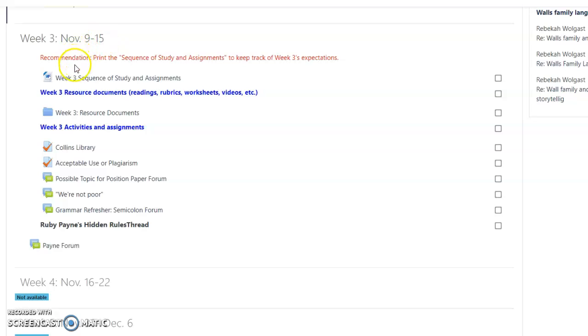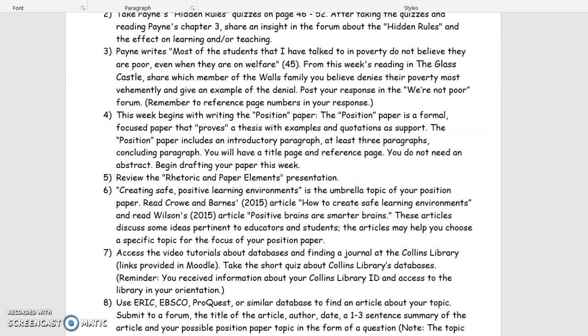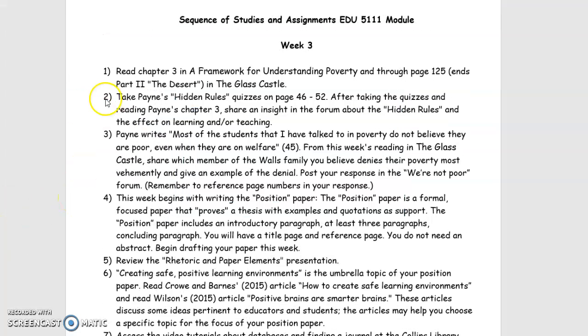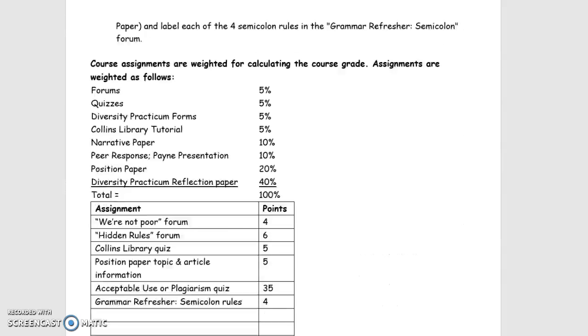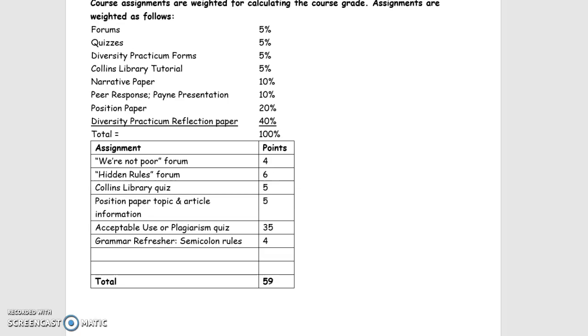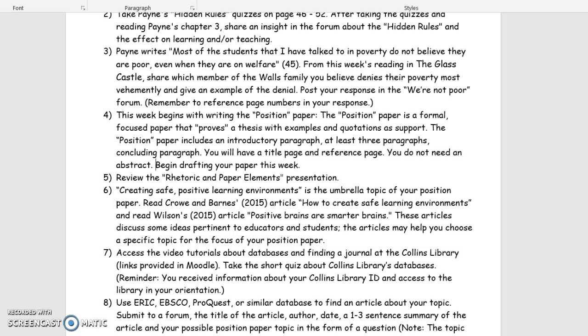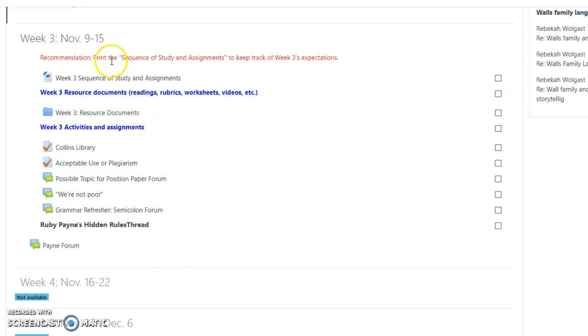You will want to start with week 3 sequence of study and assignments. If you pop that open, it'll give you a list of the stuff that we are doing this week. So that'll help you keep track of what we're doing.